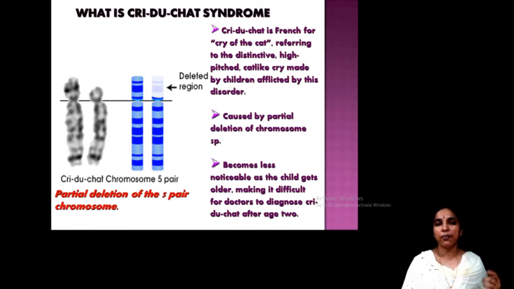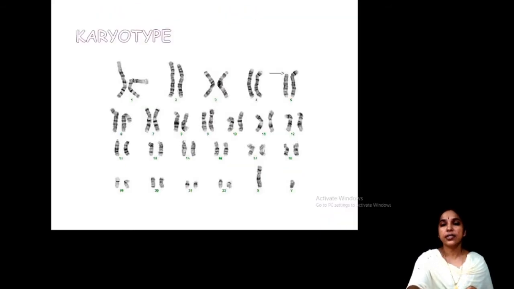The term Cri-du-chat syndrome means cat-like cry, and that is the main symptom of this disease. The patient has a high-pitched cat-like cry. It is caused by partial deletion of chromosome number 5, and it becomes less noticeable as a child gets older, making it difficult for doctors to diagnose. After age 2, it is difficult to diagnose the disease. In the fifth pair of chromosomes, a portion is lost. This is a karyotype, you can see chromosome number 1, 2, 3, 4, 5. See, it's not uniform. One part is lost.